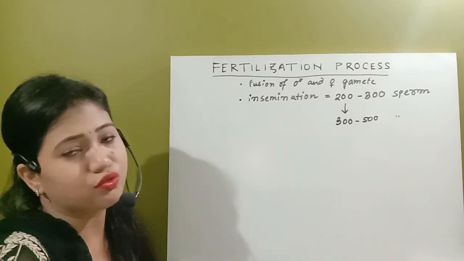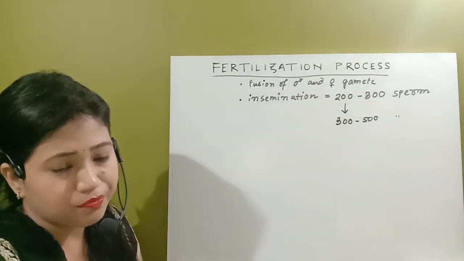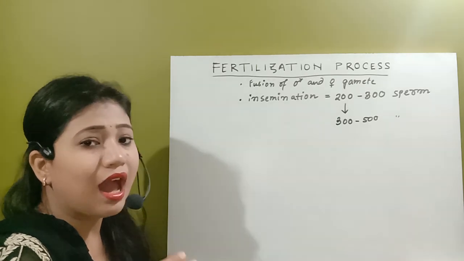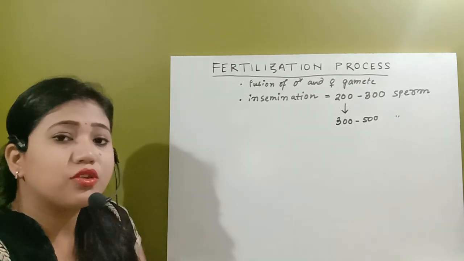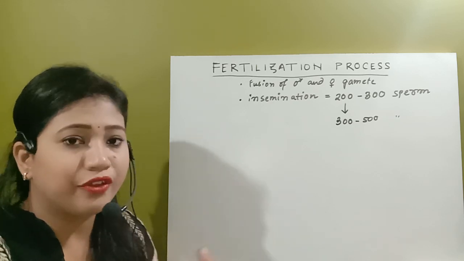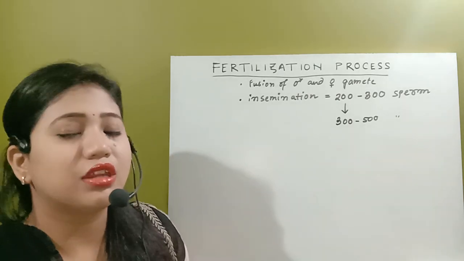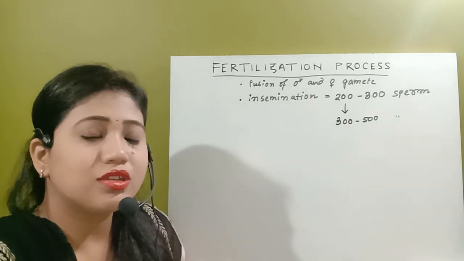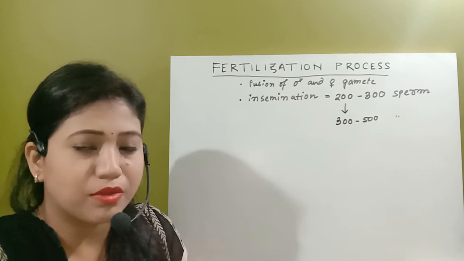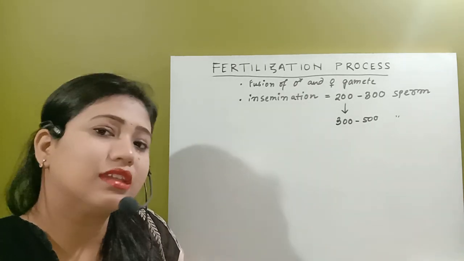The spermatozoa that is metabolically highly active, the highly vigorous, highly motile cell, only that cell can reach the site of fertilization. So this is actually a process of natural selection, where the best of the best spermatozoa get the chance to reach the ovum and fertilize it.